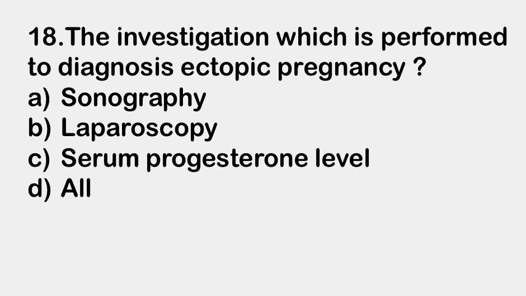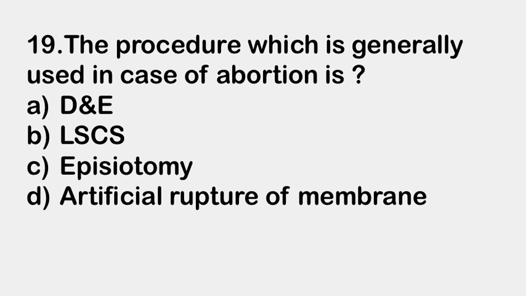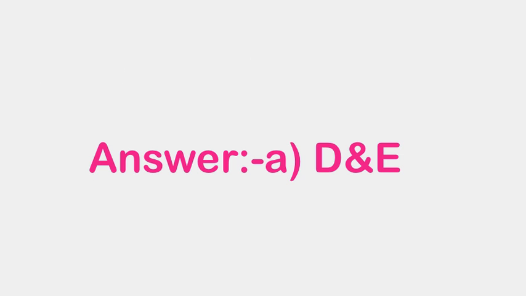Next question. The investigation which is performed to diagnose ectopic pregnancy: A. Sonography, B. Laparoscopy, C. Serum progesterone level, and D. All of the above. Right answer is D, all of the above. Next question. The procedure which is generally used in case of abortion is: A. Dilatation and evacuation, B. LSCS, C. Episiotomy, D. Artificial rupture of membrane. Right answer is A, dilatation and evacuation.